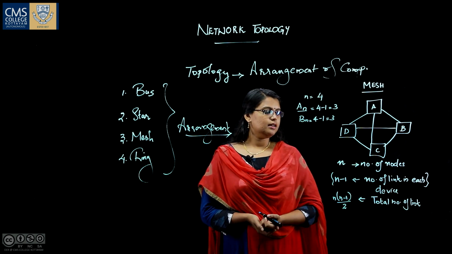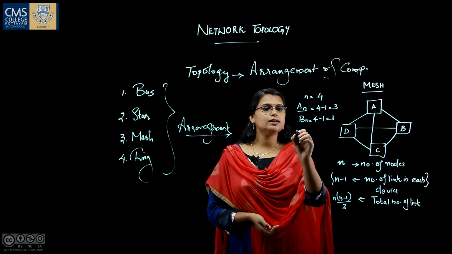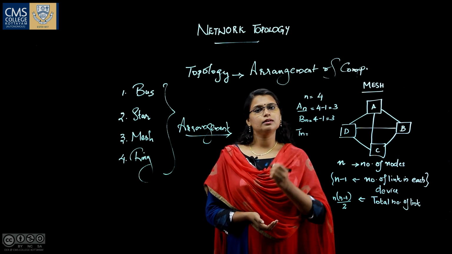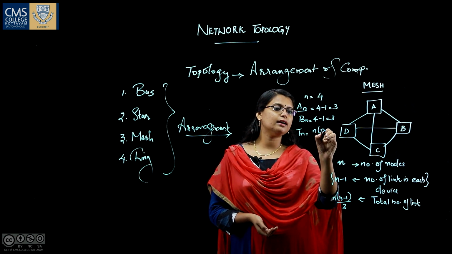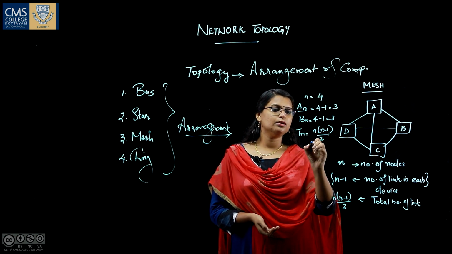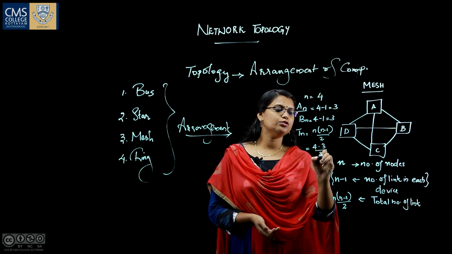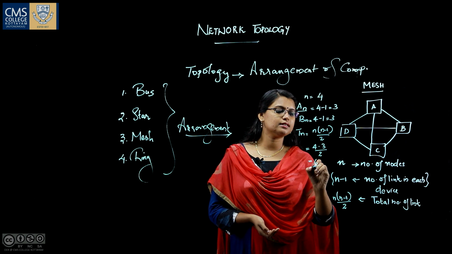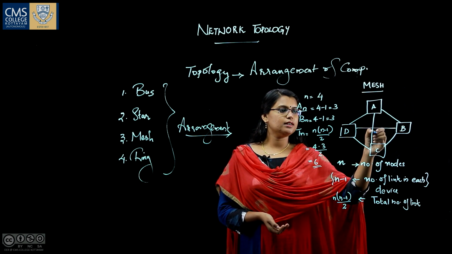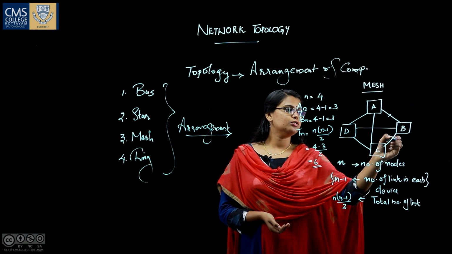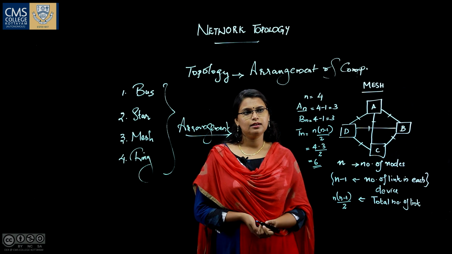Now, let us see the total number of links. In this example, the total number of links will be n into n minus 1 by 2, which is equal to 4 into 3 by 2, which is equal to 6. Let us see whether it is right or not. We can count the total number of links: 1, 2, 3, 4, 5 and 6.